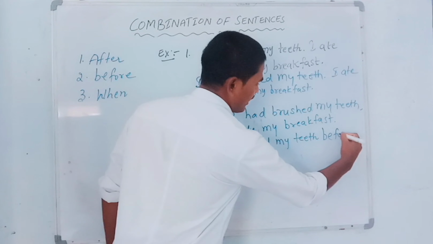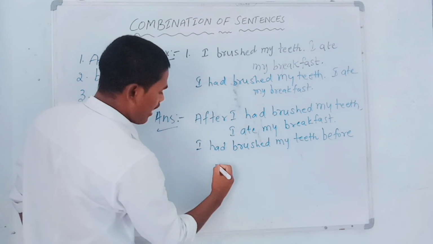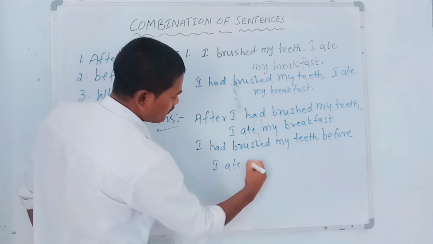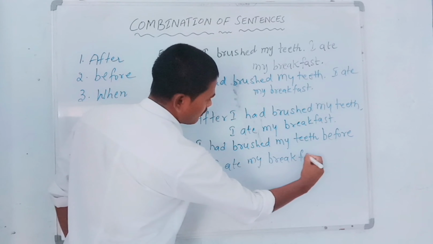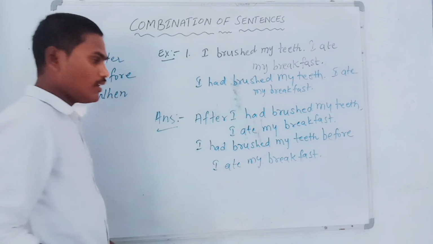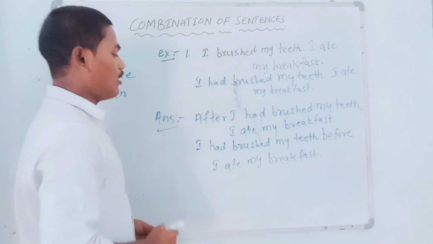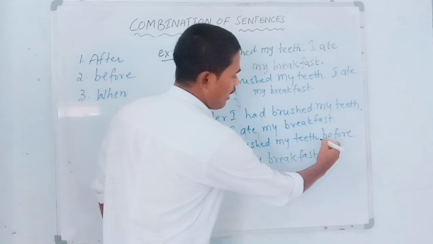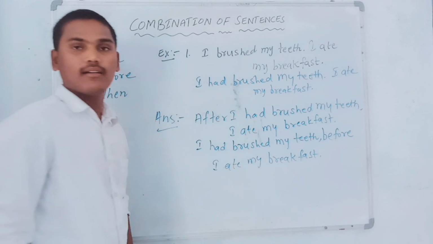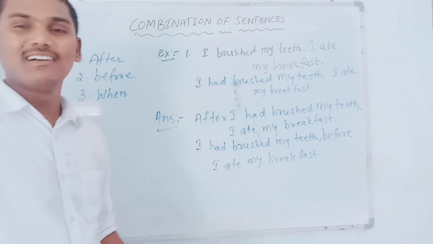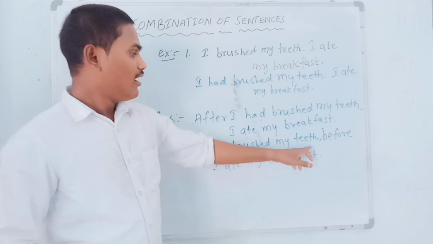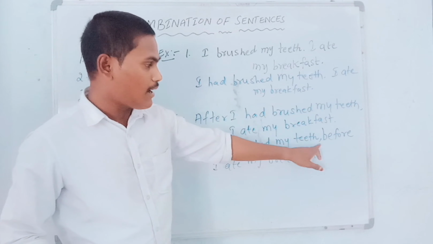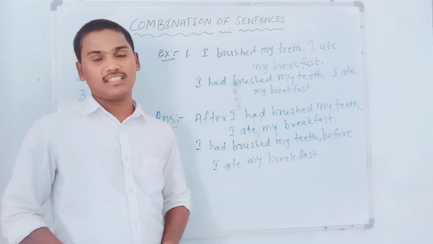So here we have to write before I ate my breakfast. And students, one more thing: after I had brushed my teeth, immediately we should give a comma. Before also, we should give a comma. Okay, are you understanding me? So, I had brushed my teeth, comma, before I ate my breakfast.